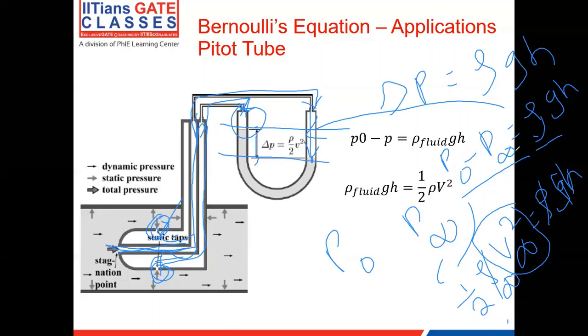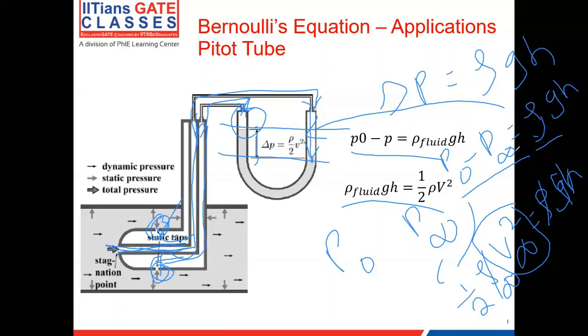Or let's say I do not use a manometer, I use some other method to calculate the pressures P naught and P infinity. I can directly use the equation and find out what the velocity is. So that is how we measure the pressure here. And this is going to come up in a lot of problems, as you see from the GATE point of view, which we will be seeing as we go on.